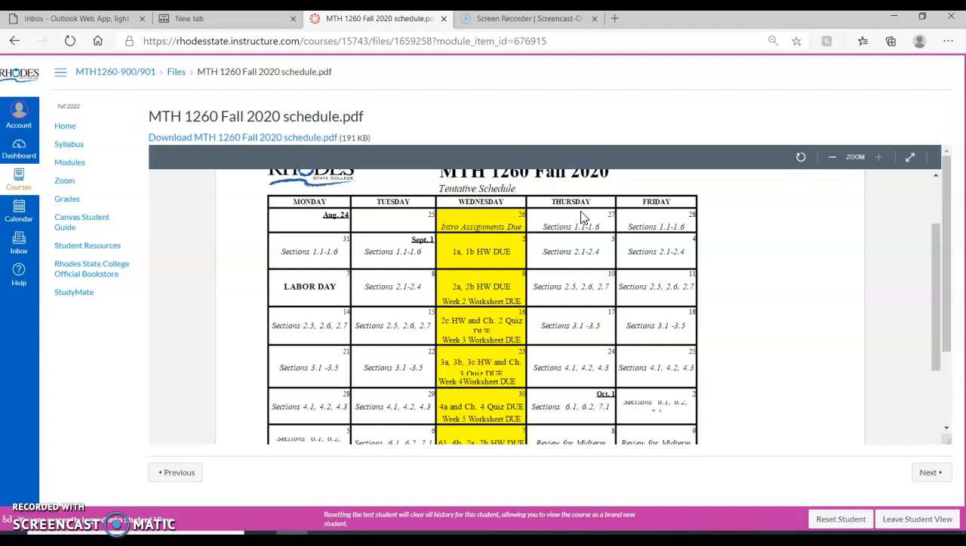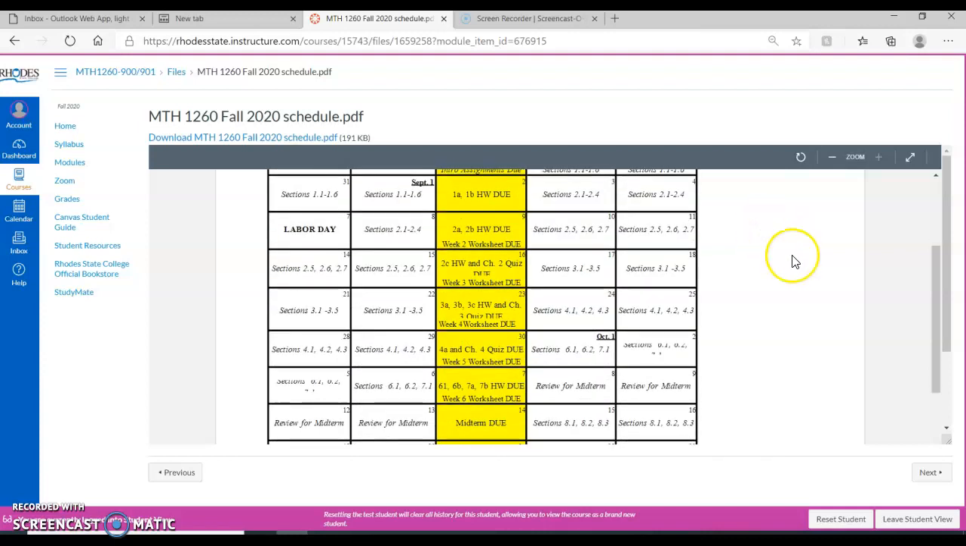We are also using an online homework system called Myopenmath, and we'll be looking at that in a little bit. And that is also free. So between the textbook and the online homework, they are both free. We're trying to do the best we can. We know that money is tight.